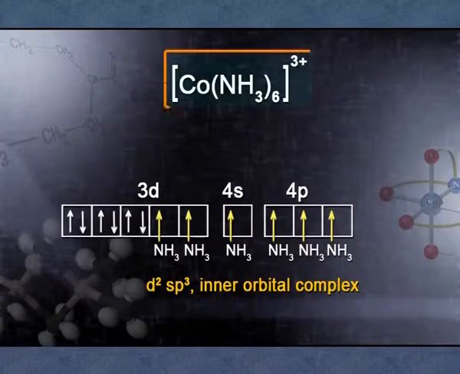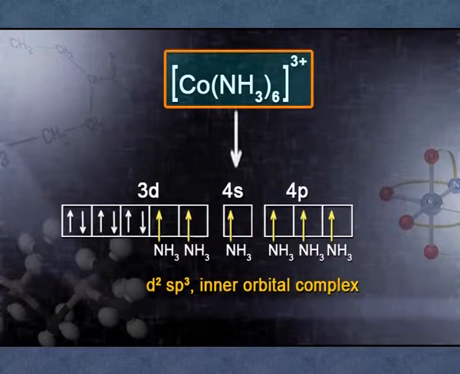Suppose you take cobalt. In the case of [Co(NH3)6]3+, the oxidation state of cobalt is +3. Therefore, the electronic configuration of cobalt 3+ is 3d6. There are 5 d orbitals present here. Since two d orbitals are utilized for hybridization, only 3 orbitals are available, and there are 6 electrons. All these 6 electrons get paired in 3 orbitals, so there are no unpaired electrons. Therefore, hexaamminecobalt(III) is diamagnetic.